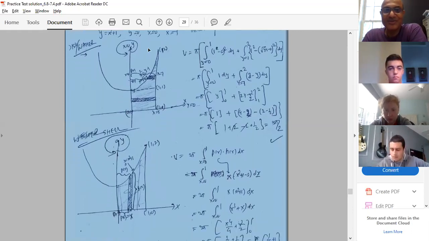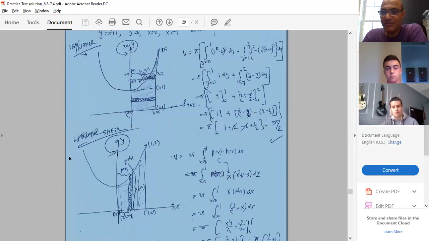Okay. So look at over here, x square equal to y minus 1, so x equal to square root of y minus 1. And then after just simple calculation, term by term integration will give you the answer 3 pi by 2. Now I'm going to use my cell method.